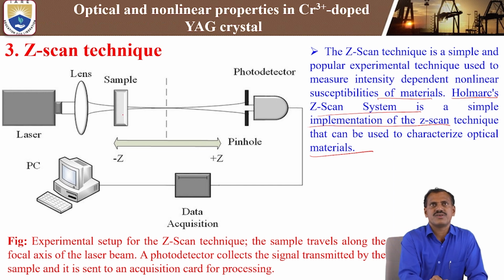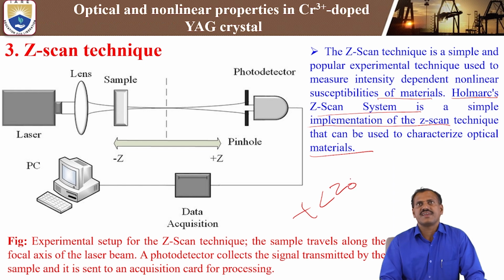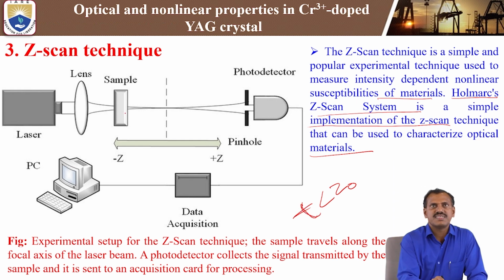Here we are focusing the laser on the sample. The focal beam is very important. The sample thickness should be less than z naught, that is, the diffraction length z naught should be greater than the thickness of the sample. So here we focus on a thin sample. Then the transmitted light is detected by the photo detector.